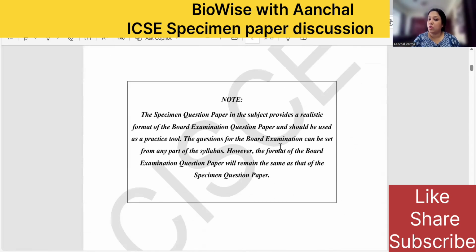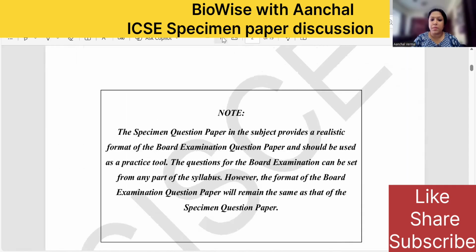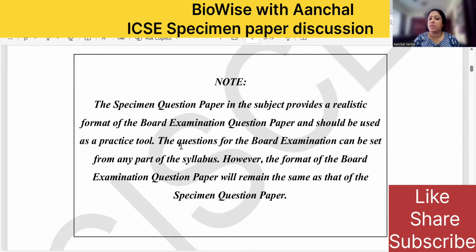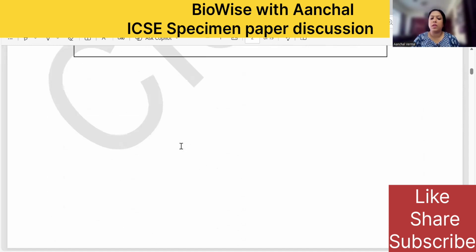They have given it in the note also, right? You can see here. The specimen paper provides a realistic format of the board examination question paper and should be used as a practice tool. The questions for the board examinations can be set from any part of the syllabus. However, the format for the board examination will remain the same. Okay, this is for the format practice. So let us quickly begin with the questions.